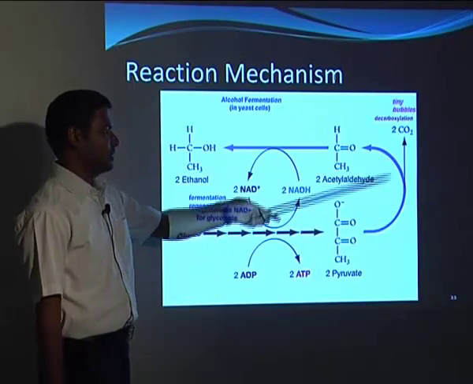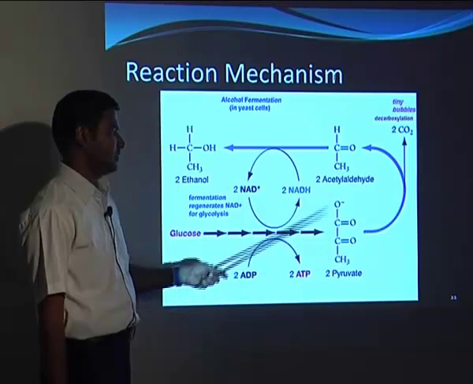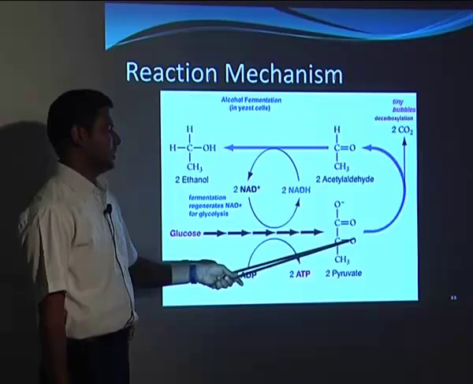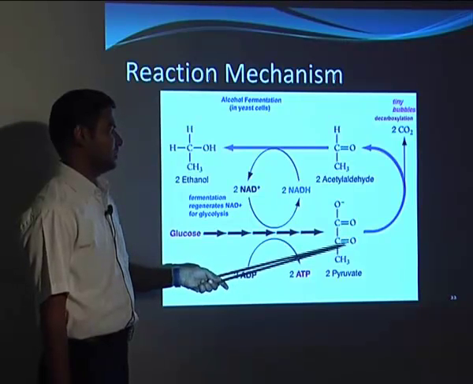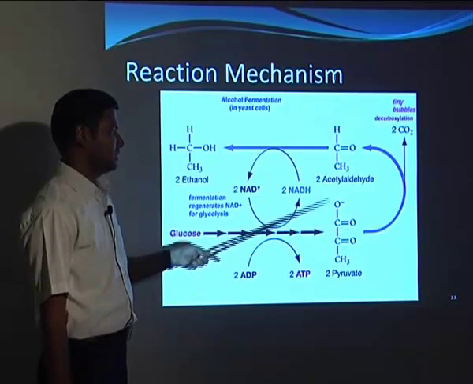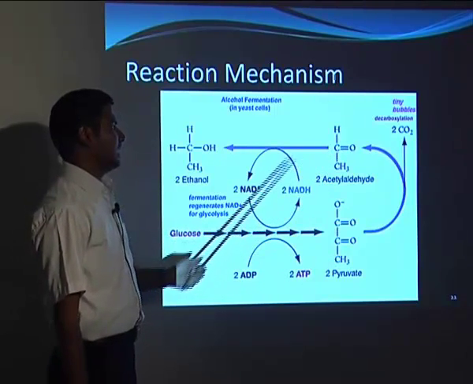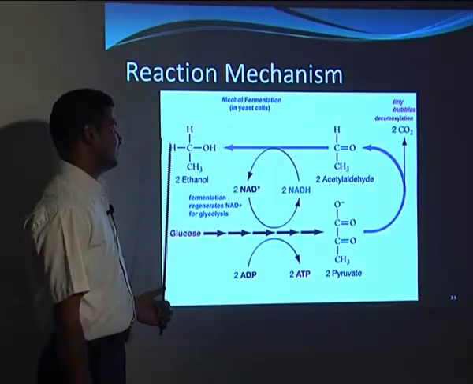Then after the evolution of CO2 from the pyruvate, we can see CH3CHO, which can be reduced to the alcohol. So CO2 is removed, then we have the acetaldehyde. 2 acetaldehyde will be formed, and with the help of reduction we can have the ethanol.